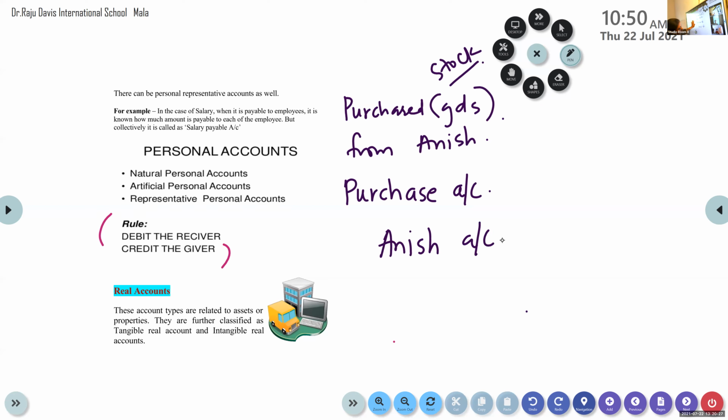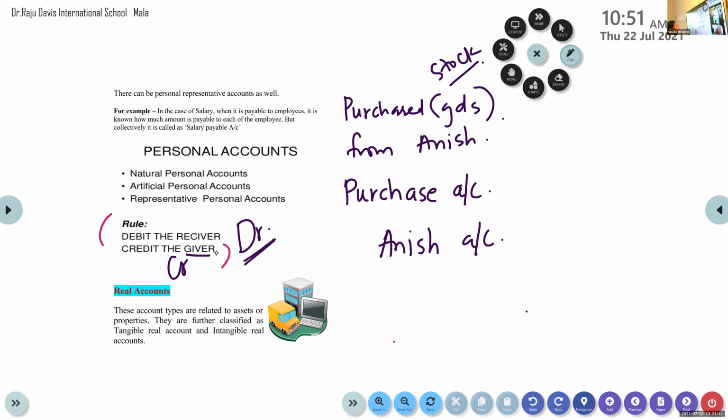Till now it is clear, no? For everyone? Yes or no? So what is the rule? Debit the receiver. That means if somebody is receiving, you give debit there. Credit the giver. If a person is giving you something, you give credit to the giver. So in this particular transaction, purchased goods from Anish, what is Anish doing here? Is he receiving the goods or giving the goods? Giving the goods.